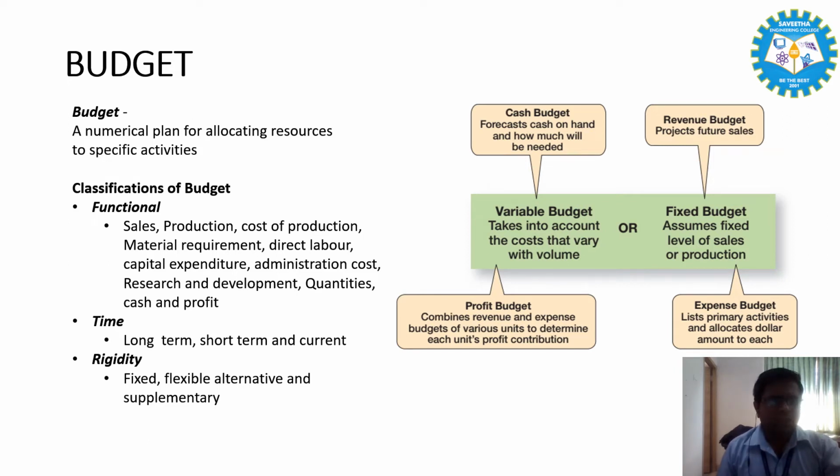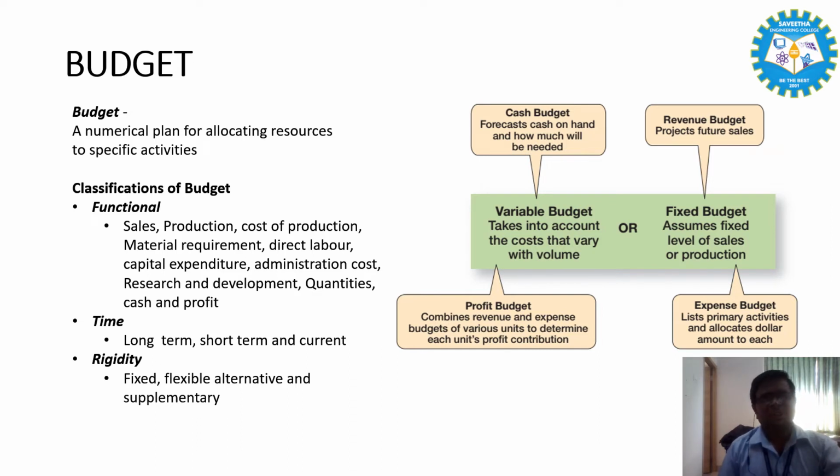The next one is direct labor budget. It is a forecast of requirements of direct labor essential to meet the production targets. It reveals the expected labor requirements during the budget period. This budget helps to prepare suitable plans for recruitment and training of labor.